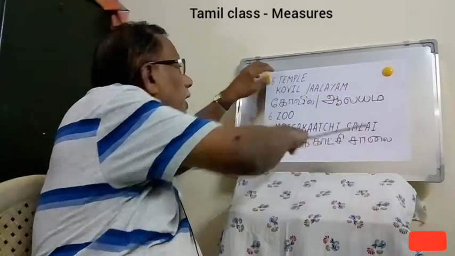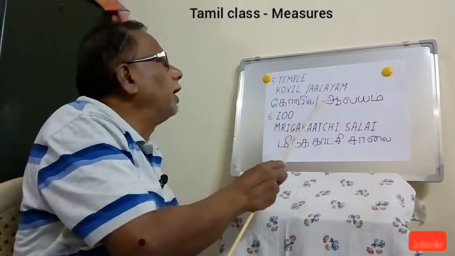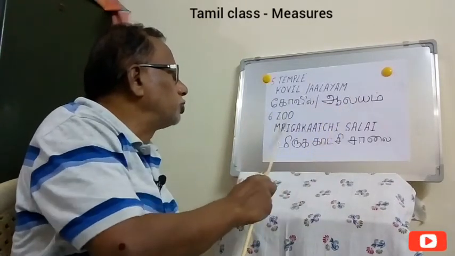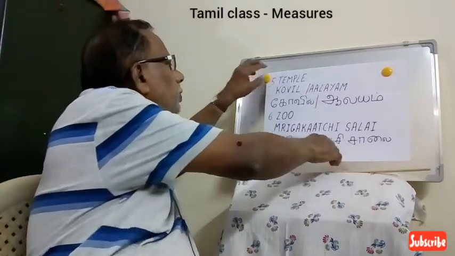I am repeating once again. For temple there are two names, Kovil and Alayam. For zoo it's called Mrigakachi Salai.